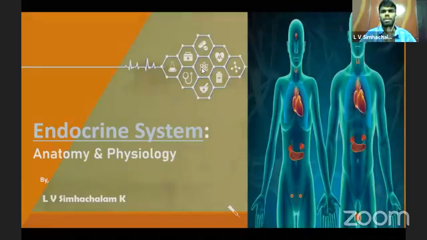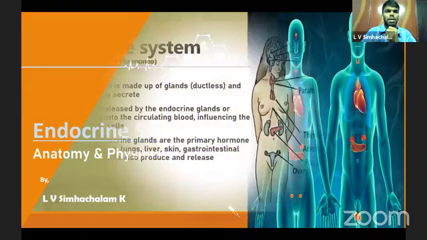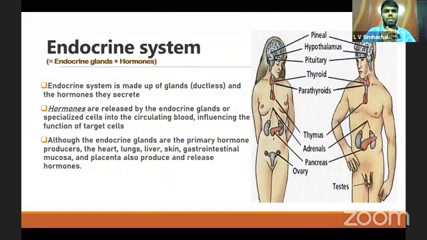Hello everyone, namaste. I am Simhachalam and I am going to present to you about the endocrine system, anatomy and physiology. The endocrine system is basically an aggregation of endocrine glands and the hormones they secrete. The endocrine glands are ductless glands because they don't have any ducts. They directly release their secretions into the blood.